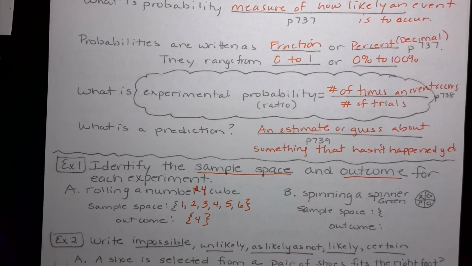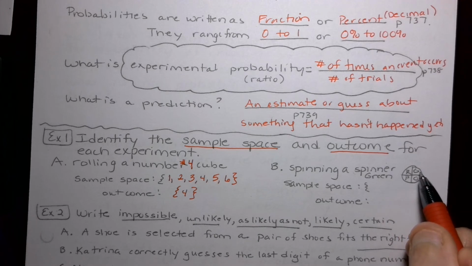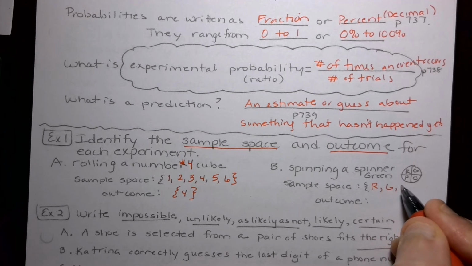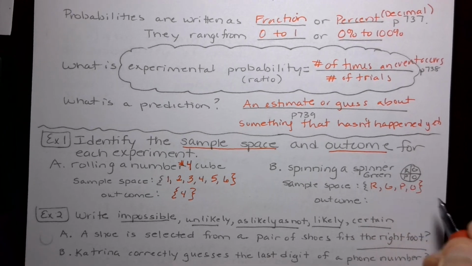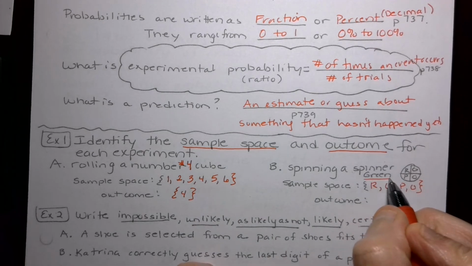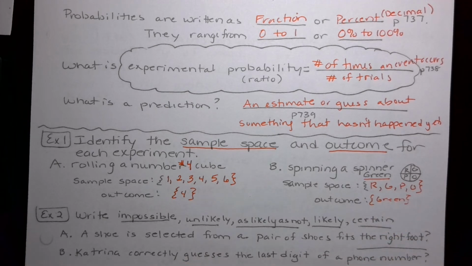Okay, so we're just trying to get you familiar with some of the language here. All right, spinning a spinner green. So the sample space is all the possibilities here. And I just put the first letter of these colors, but it's red, green, purple, and orange. So red, green, purple, orange. Those are all the possibilities, but what they specifically asked for in this one, the outcome that they want to achieve, is the green. Or I could have just put the G.